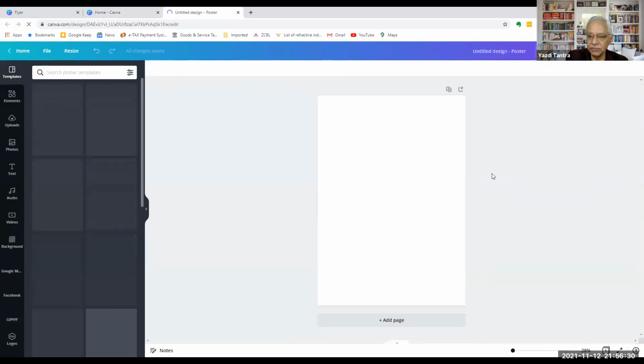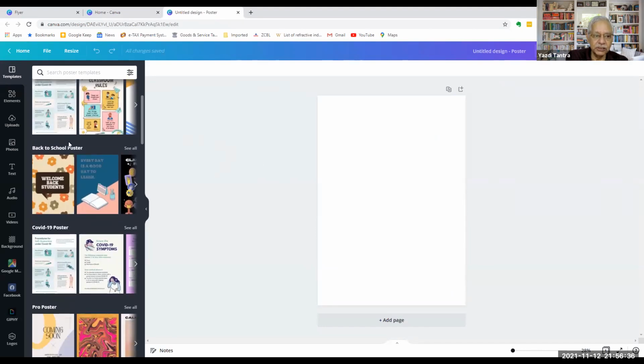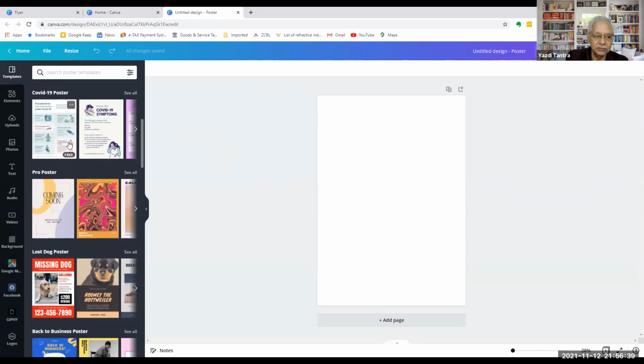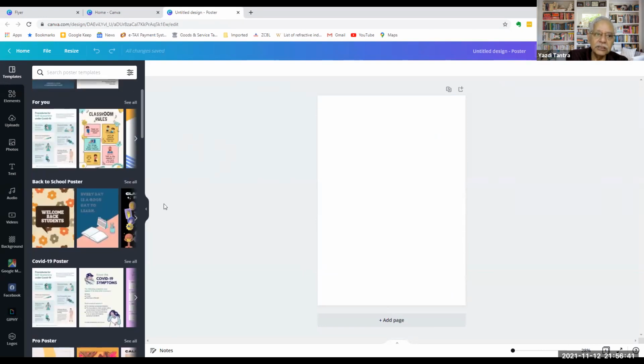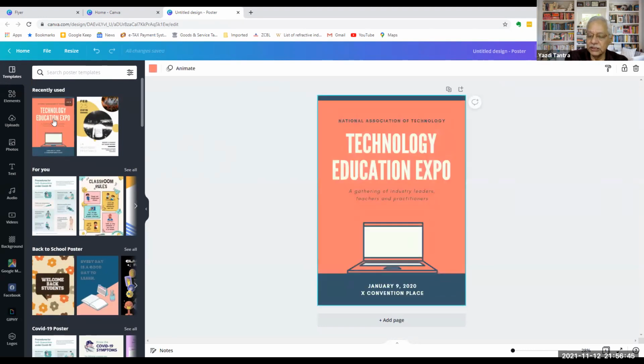Okay, so now this is a blank poster. I can select templates from here on the left side. Okay, so let's say we select this.